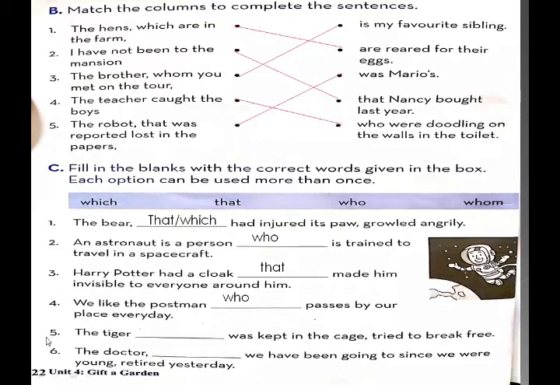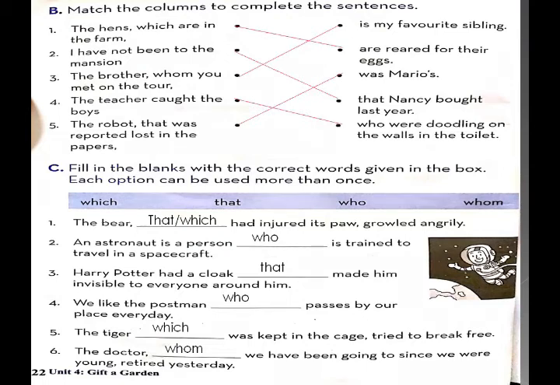Moving towards the next blank, blank number 5. The tiger dash was kept in the cage, tried to break free. Now they are talking about the tiger. Tiger is an animal, so we use which or that. It's your choice whether you use which or that. Understand, students? Why do we use which? Because we use which and that with animals or things. Blank number 6. The doctor dash we have been going to since we were young retired yesterday. The doctor whom we have been going to since we were young retired yesterday.